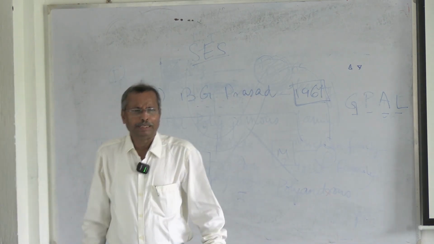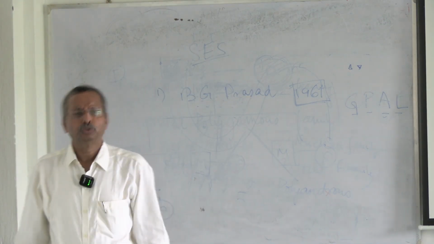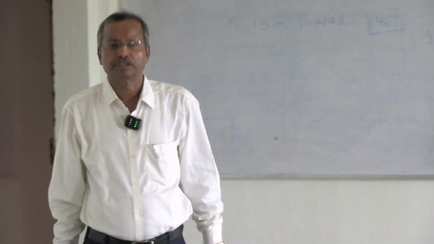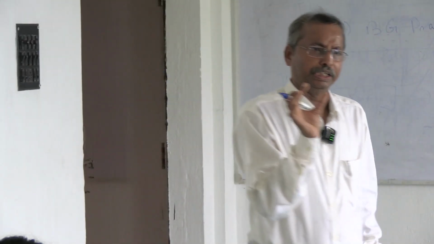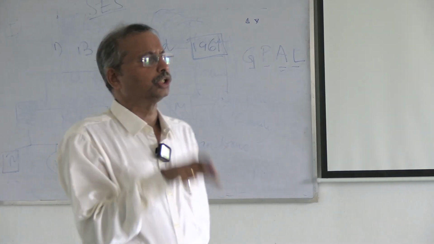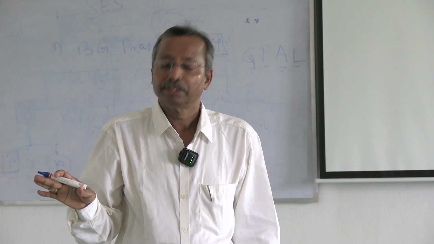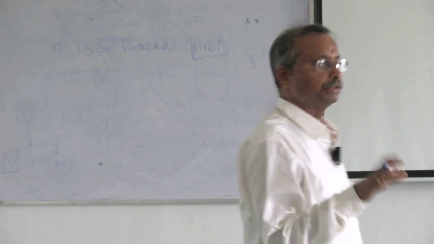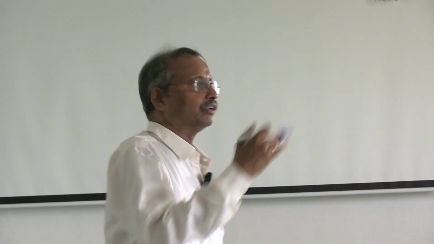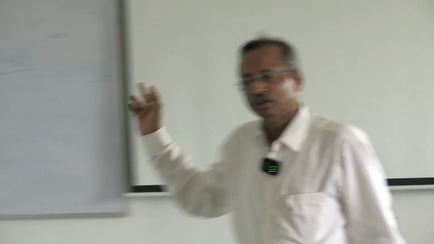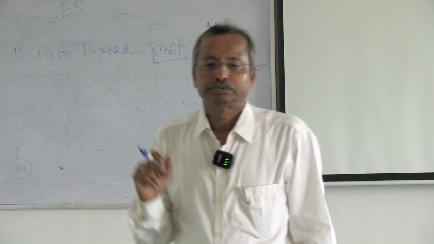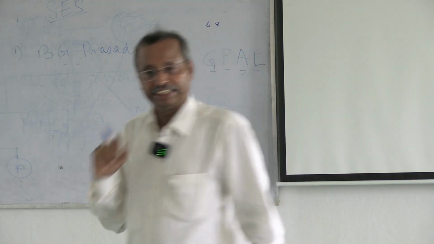Before that, perhaps it will be easy for you to understand why socioeconomic scales. With the help of the socioeconomic scales, we can measure the socioeconomic status, because our socioeconomic status varies according to the prices. That will be calculated with the help of consumer price index.